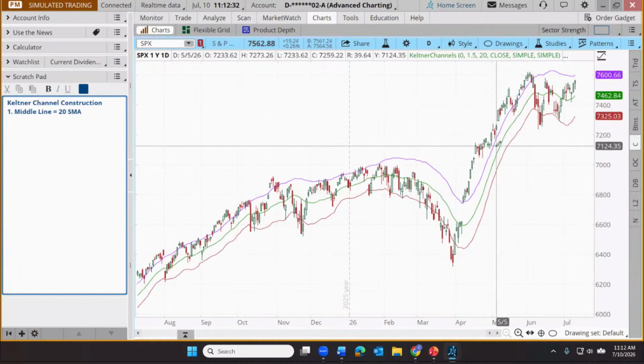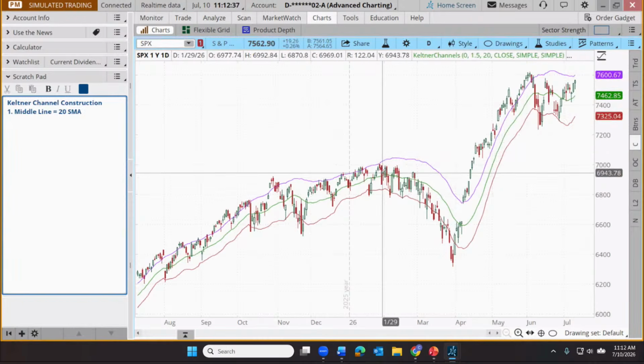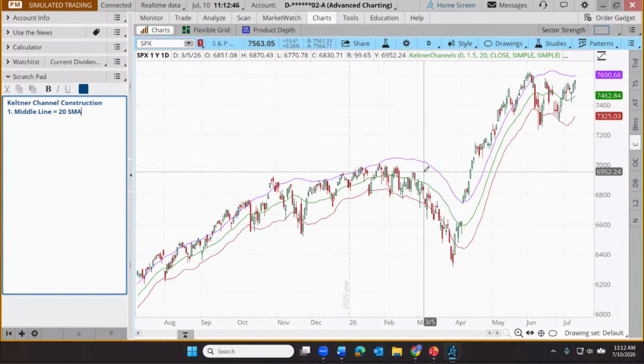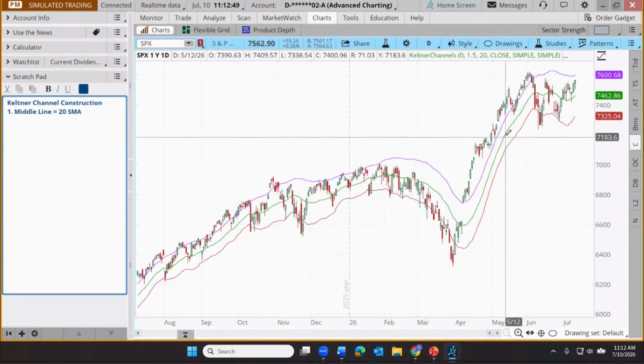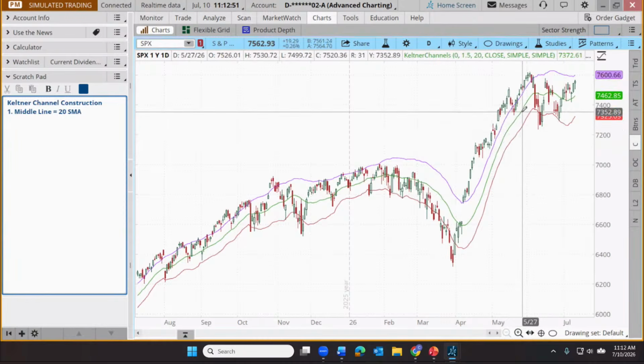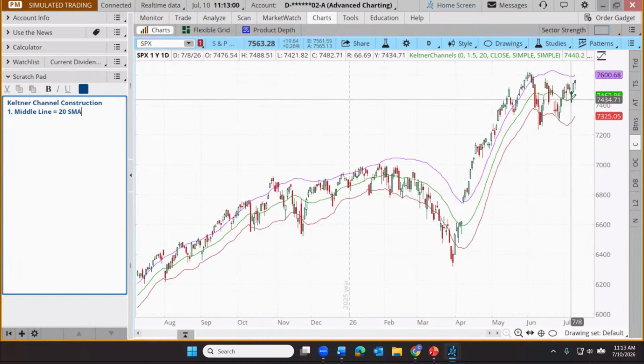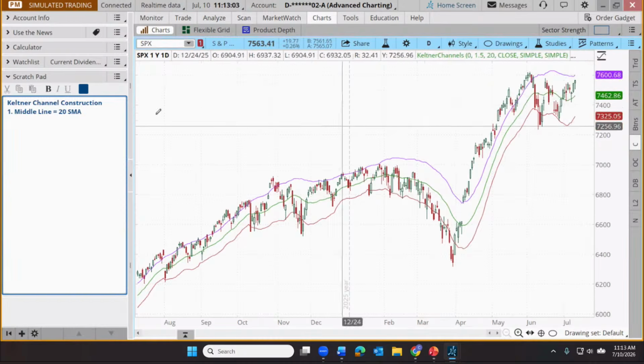For some traders, they'll look at how those average values change over time. For example, those average values were much lower back in February before this most recent bullish run. It's a moving average, but they'll look at that as an indication of trend, and also potential areas of support and resistance, price floors and price ceilings. And actually, we're seeing maybe a bounce off of that 20-period simple moving average recently. So the middle line is not any huge insight for anybody that's been around technical analysis for any period of time. It's a 20-period simple moving average.